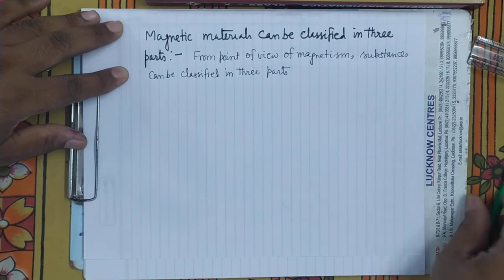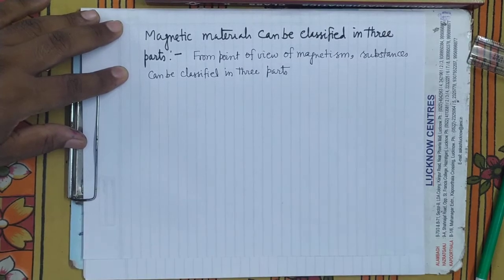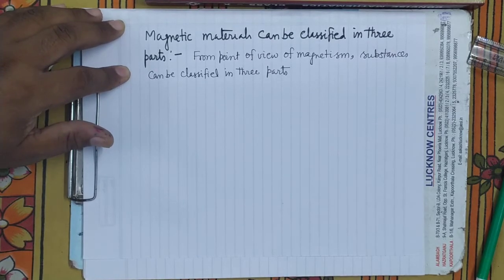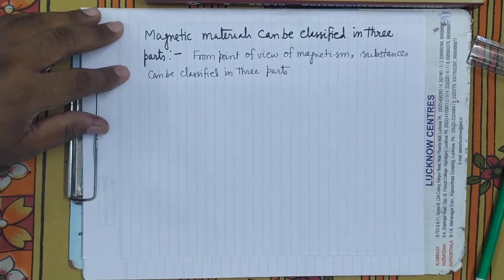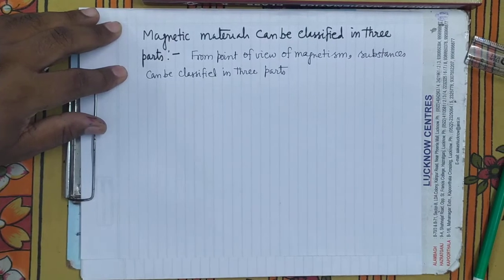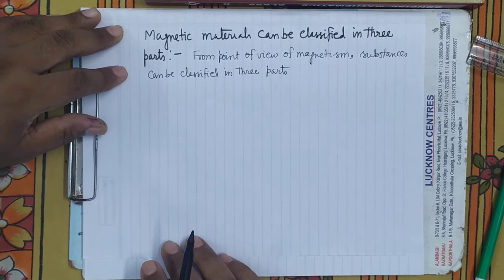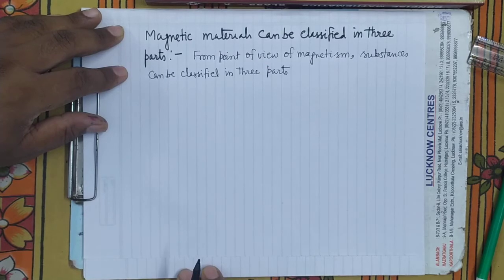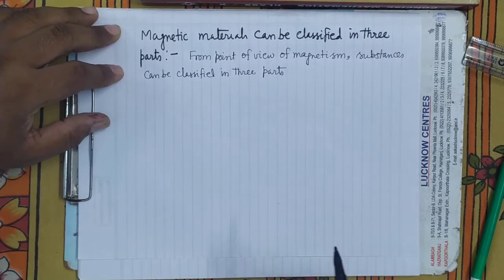It's clear. So first thing is this, that every substance is a magnetic material, whatever be the state of that substance. It may be in the solid state or liquid state or gaseous state. Till now we have assumed that only iron, steel, nickel, cobalt are the magnetic material, but that is not correct. Every substance is magnetic material. These substances are producing a strong magnetism, that's why we treat them as the magnetic material. But others are also producing the magnetic field, and they are producing a feeble magnetic field that is having no practical utility. So see here, what are these?